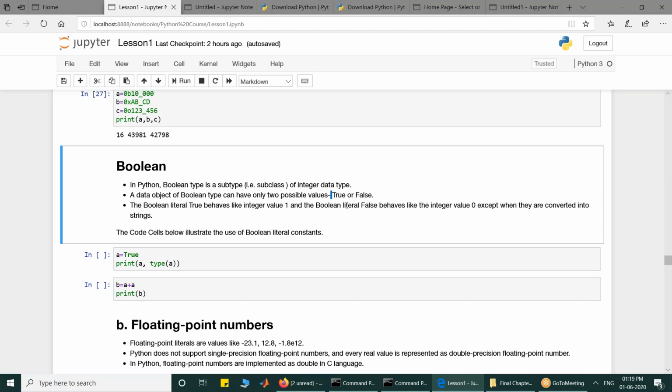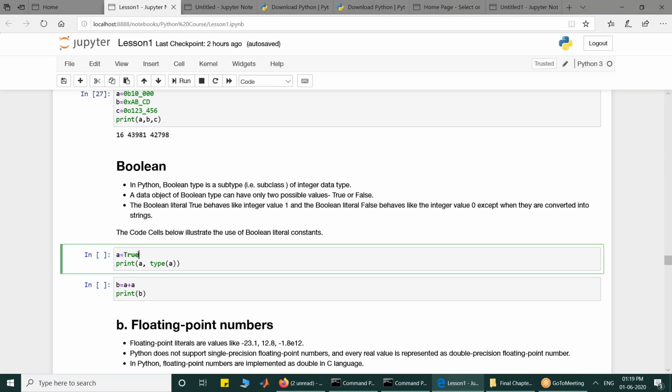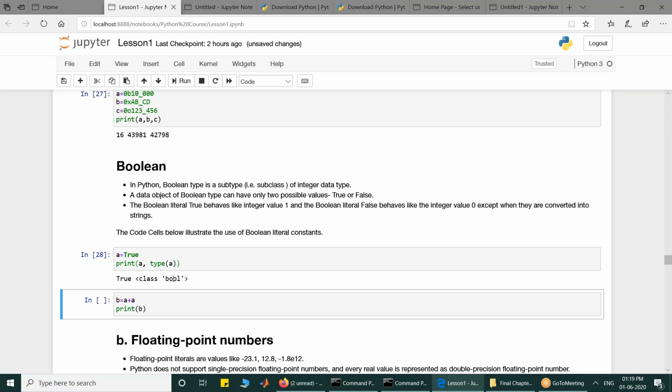And if you have integers, all non-zero values are treated as true, and the value 0 is treated as false. If I look at this code cell, a is given True. If you print it, you will get True, and the type is class bool. Bool is a subclass of class int. That means class bool is derived from class int. You will look at it later.